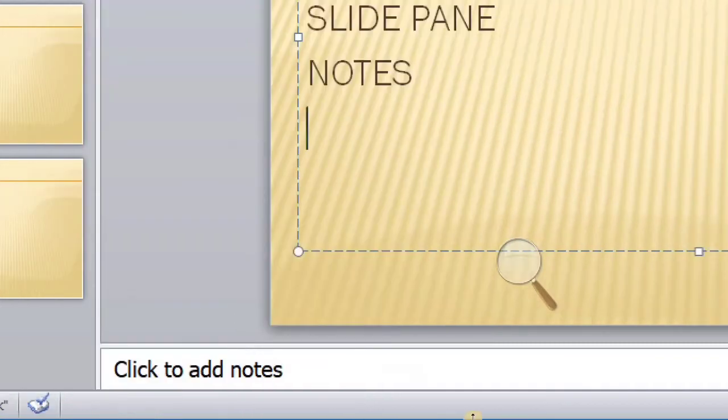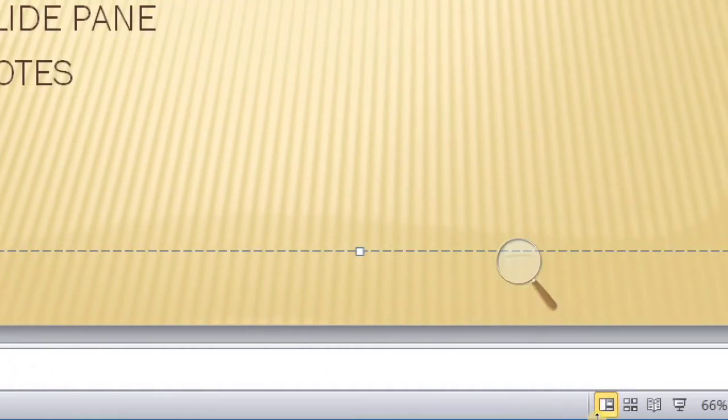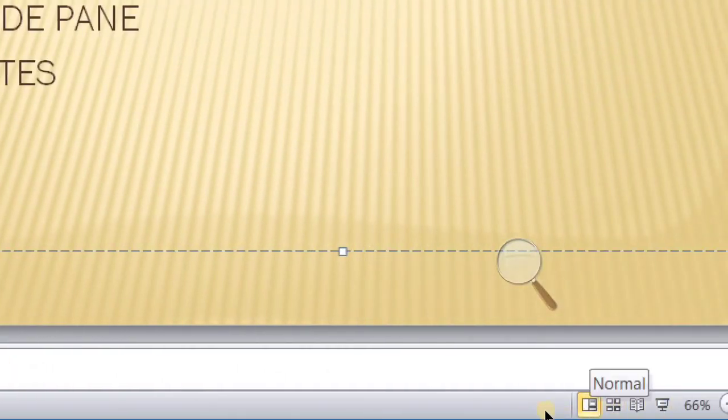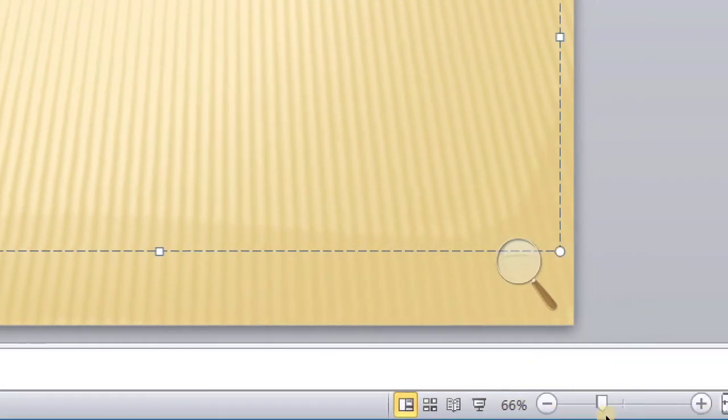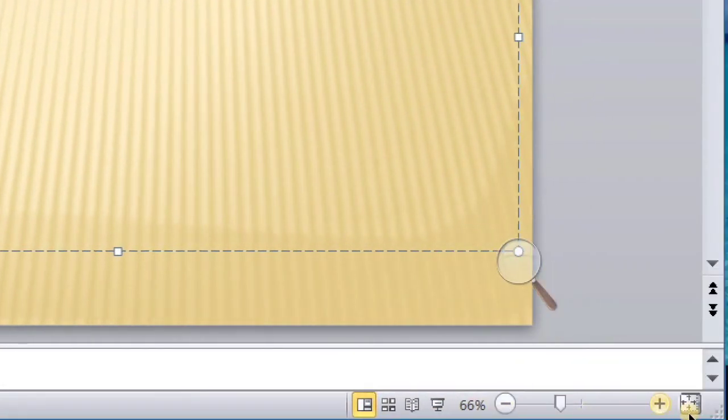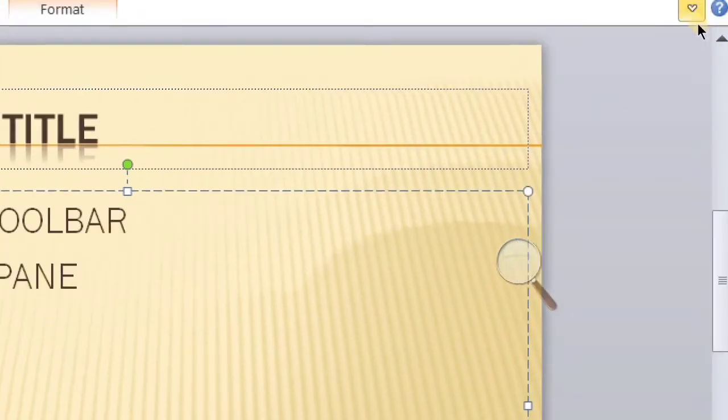Then here you can view it in normal view, slide sorter, reading view, slide show view, etc. Then comes the zoom slider. The view buttons, zoom slider and status bar have been shown.